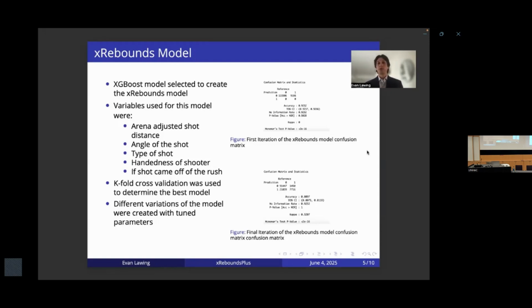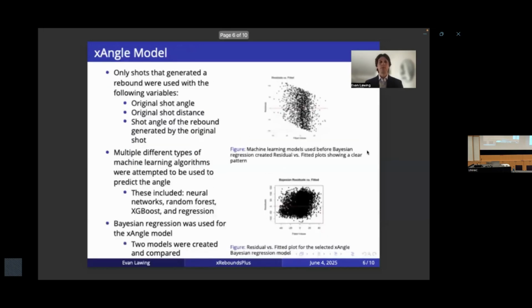Additionally, some other things that were tuned were the learning rate, or ETA when doing the R code for it, and the maximum depth, among a couple other things. After that, about 5 models were created, and the final one can be seen at the bottom there. This had about an 81% accuracy rate, which isn't as good as the original, but the original didn't actually have a usable model, as it didn't actually predict anything to be a rebound. So we are going to move forward with that final model seen at the bottom there.